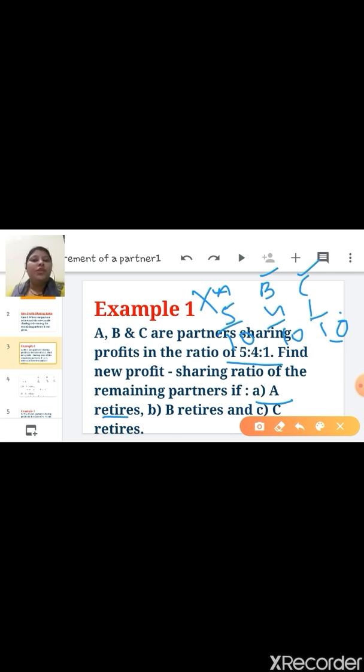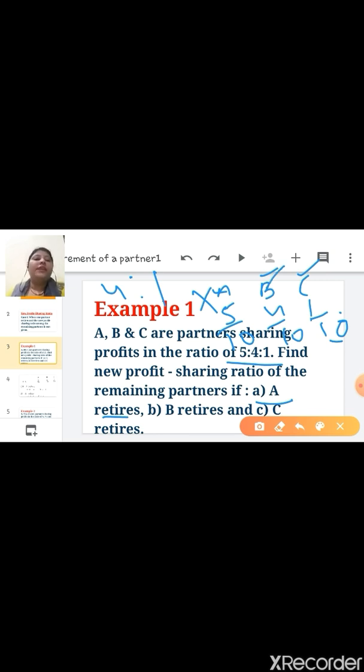So what is the new ratio? In that case you have to leave the ratio of A, and the new ratio of B and C will be 4:1. The remaining share is 4:1. This is the new ratio of B and C, you can say 4/5, 1/5.